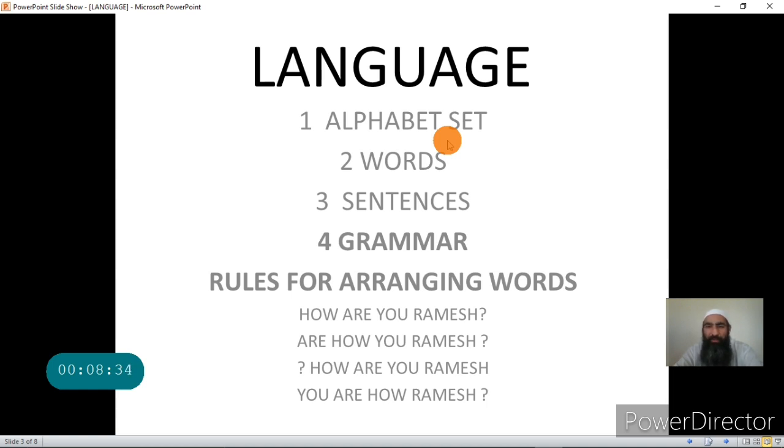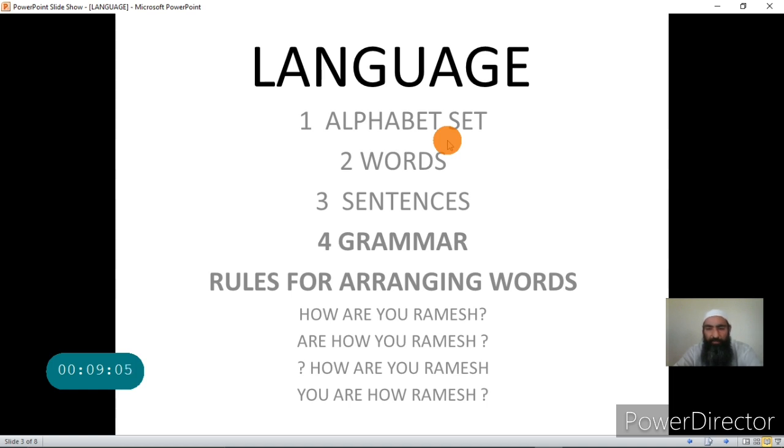No, it is not like that. We have a set of rules for arranging the words, and those rules are called grammatical rules, or in short, the grammar. So we use grammar to form correct sentences, and those sentences which violate the grammatical rules will not be considered correct sentences.